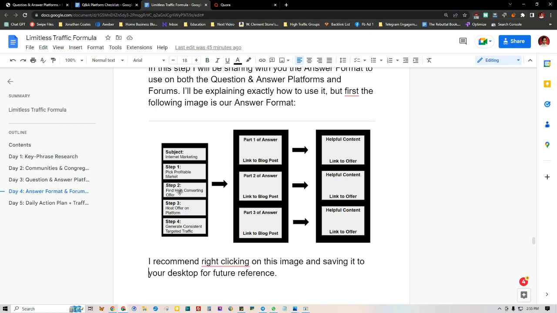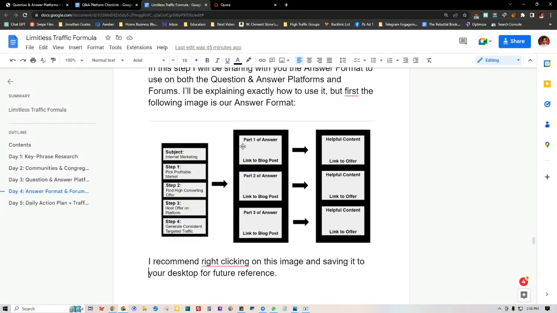So if we're saying, hey, the first thing you need to do is find a profitable market and get a high converting offer, well, you can actually link to a blog post where you break down the entire process of finding a high converting offer. This is just hypothetical, for the example, for someone who's in this industry.